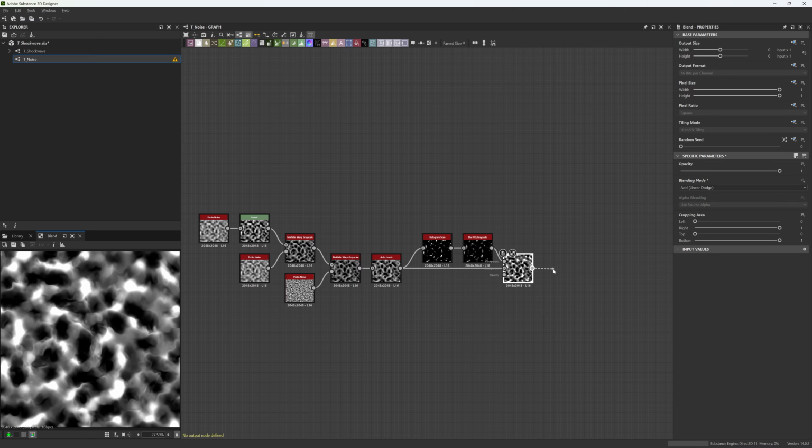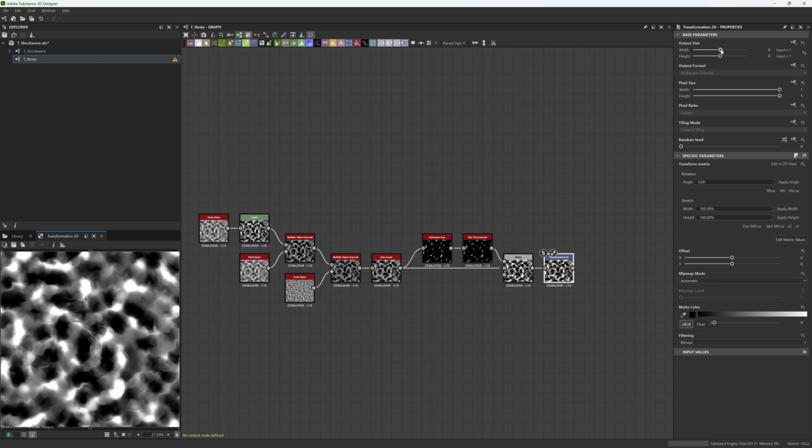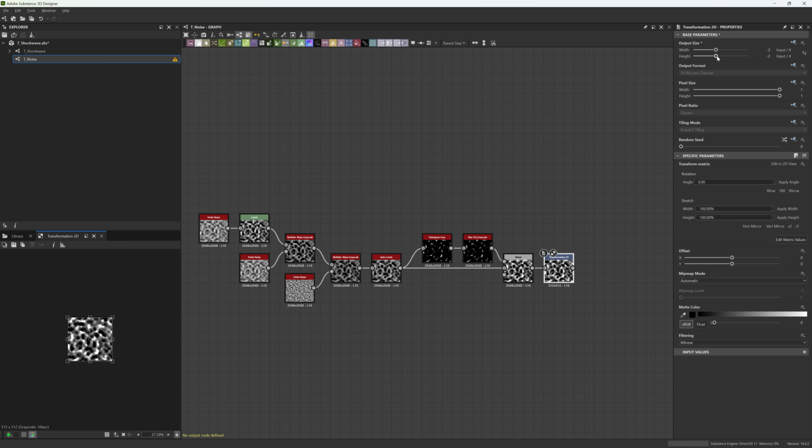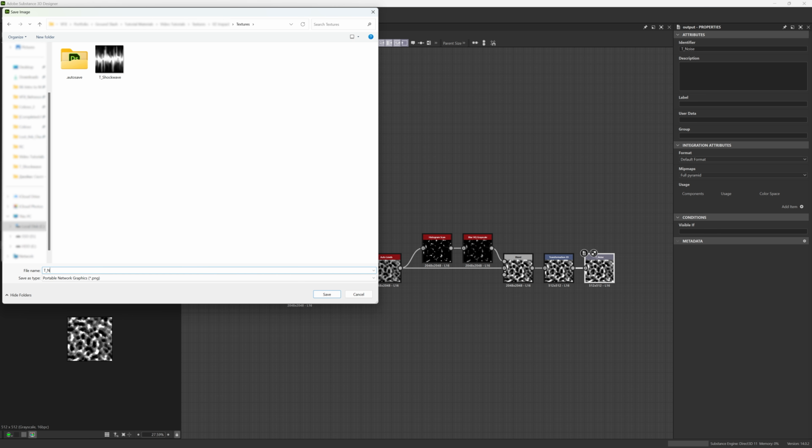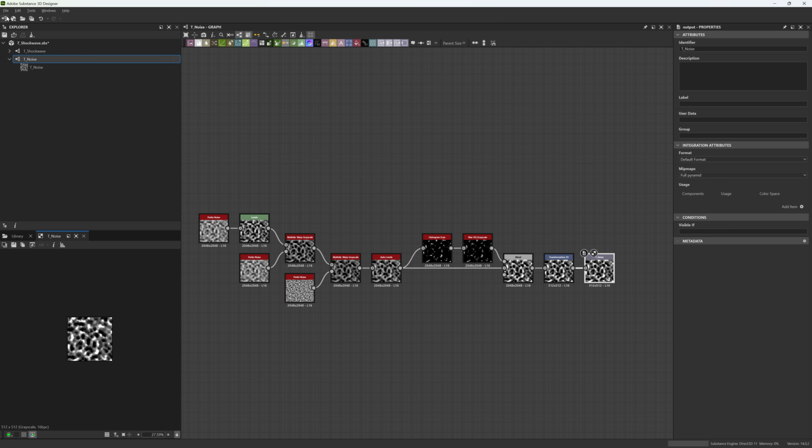Finally, let's create a transformation and change the resolution to 512. Create an output node and name it T-Noise. Let's export the texture and save the project.